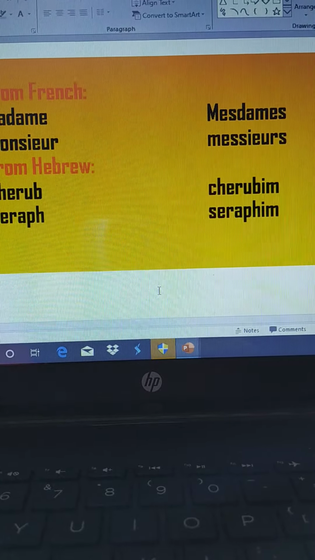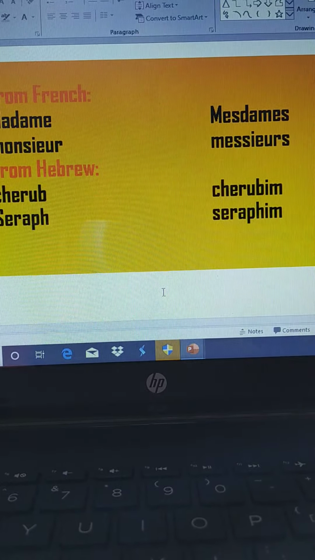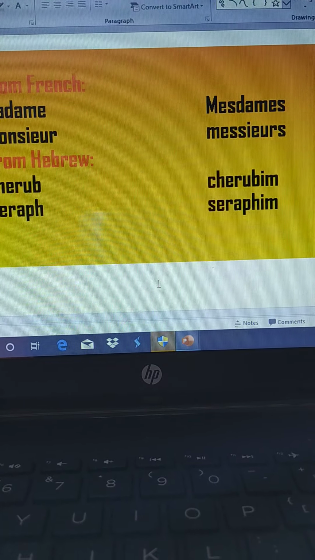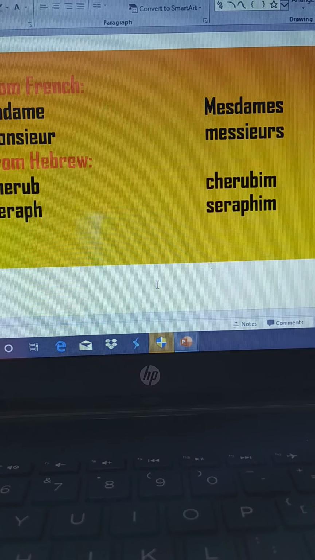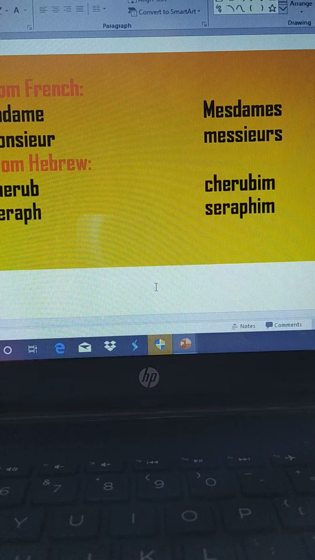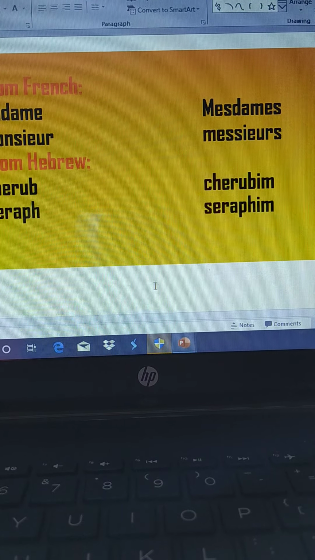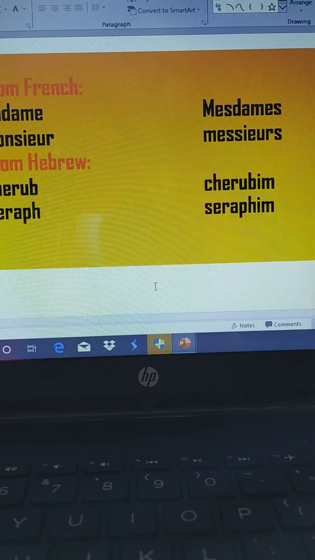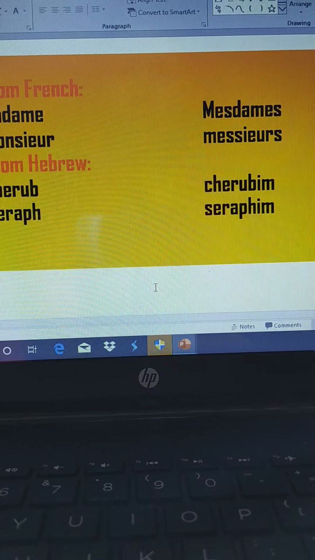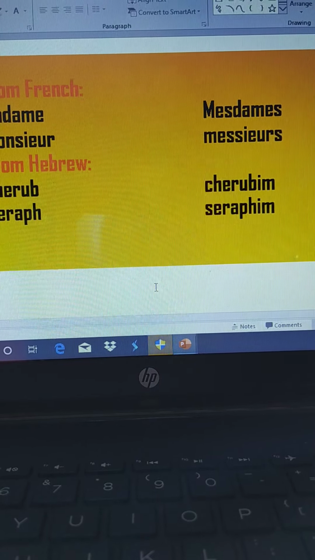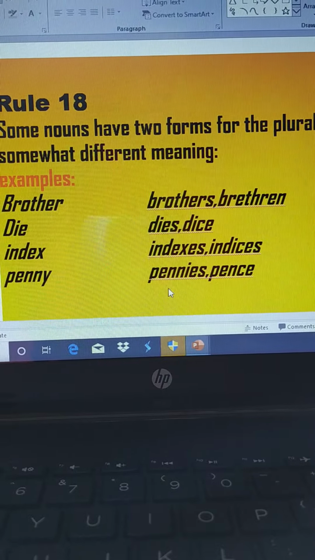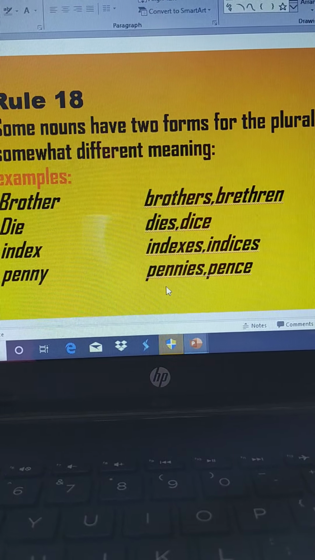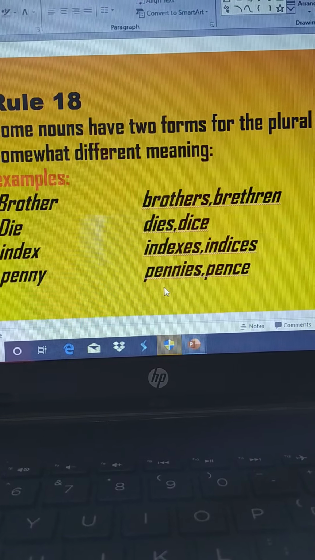Now from French, some words are taken from French which we regularly bring into our use, that is madam. Now madam is transformed into plural by slight changes, you can see, and it turns into mesdames. Monsieur changes into messieurs, right? And from Hebrew, cherub, cherubim, seraph, seraphim. So that is how with slight changes singular noun is transformed into plural noun. So now rule number 18. I hope rule number 17 is very clear to you all.